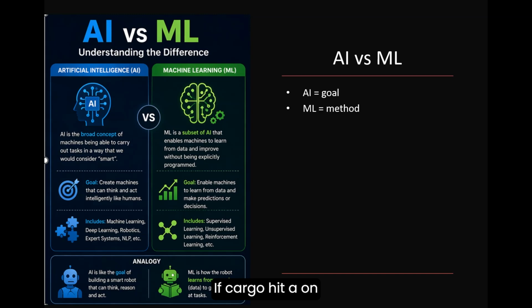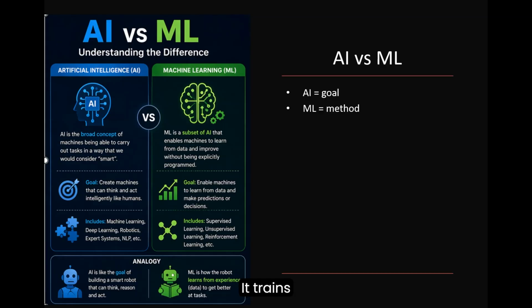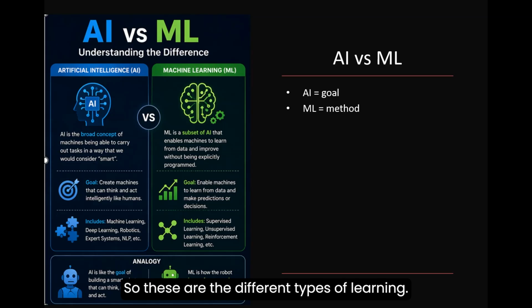If the car hits any object, then rewards get deducted, and if it goes clearly, then it gets rewards. So based on the reward, it works. It trains on the reward system. That is reinforcement learning. So these are the different types of learning. And ML is how the robot learns from experience, also data, to get better at a task.